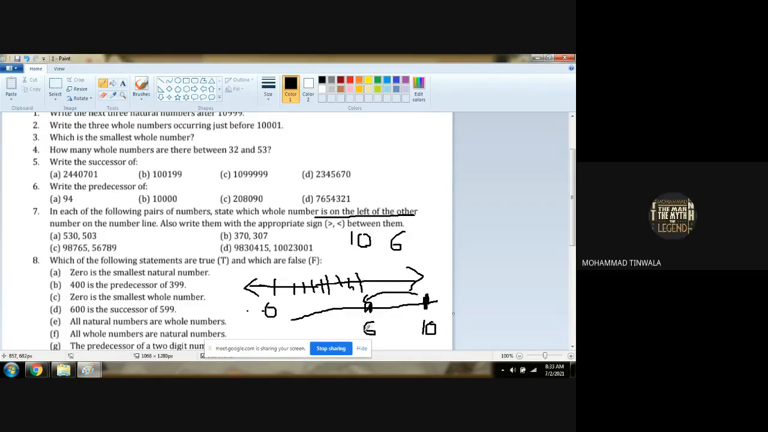Are you getting it? First of all, you have to say that 10 is greater than 6. You have to place the sign. And at the end, in conclusion, we write 10 is greater than 6. Therefore, 6 will be on the left hand side of the whole number 10 on a number line. Is that clear what we have to do here? Yes, sir. The numbers are given, different sums are given.